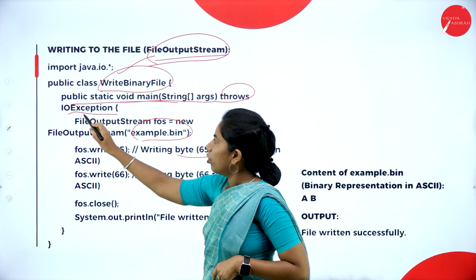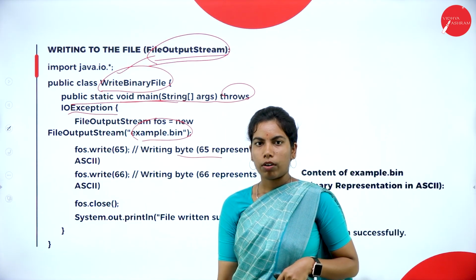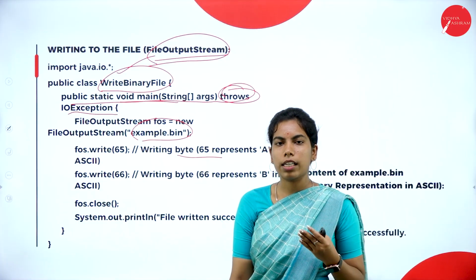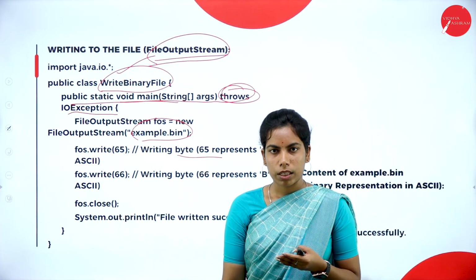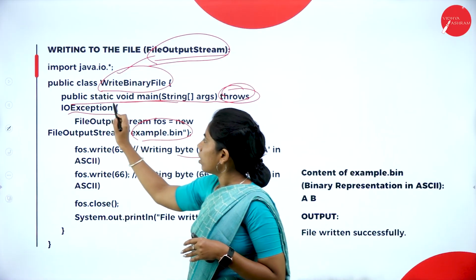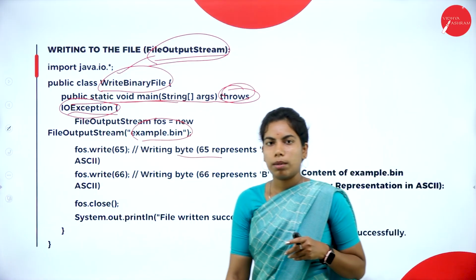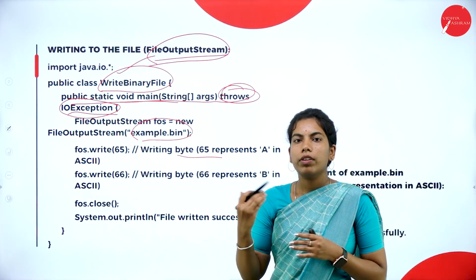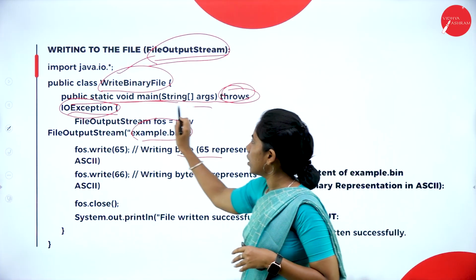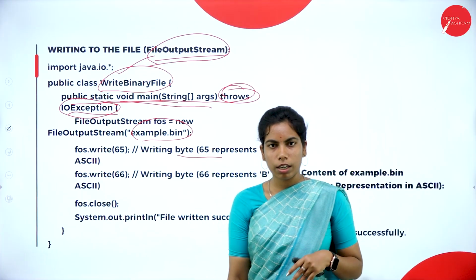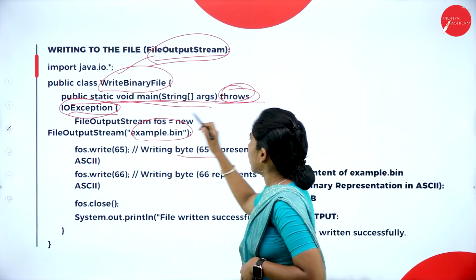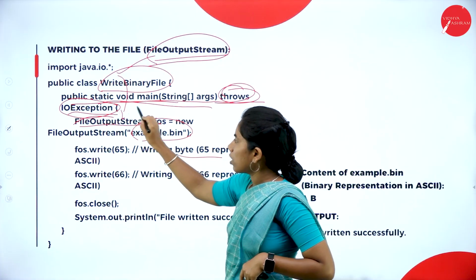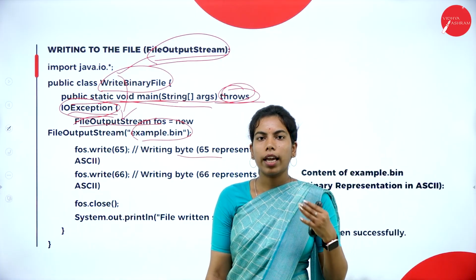In that case there is no need to use try and catch blocks, because throws is a keyword for an exception handling mechanism. Instead of creating try and catch blocks, the method will directly throw the exception. This is also a method, public static void main string arguments, so that's why we use the keyword and IO exception. Call the file output stream, because I have to write data to the file.